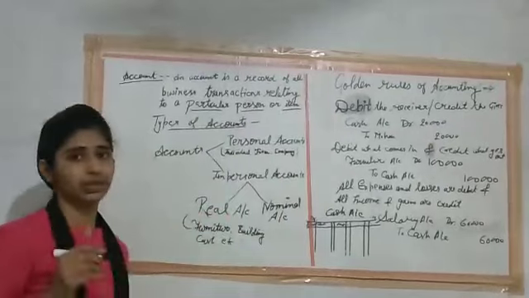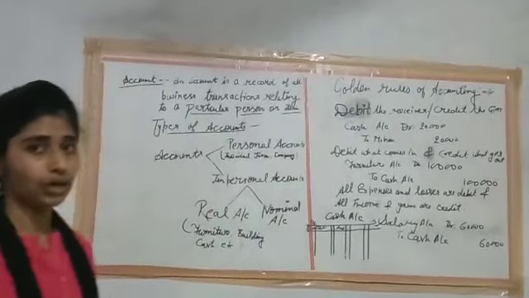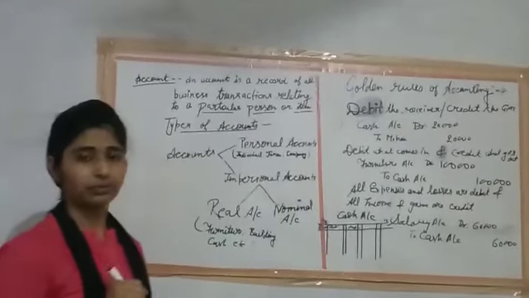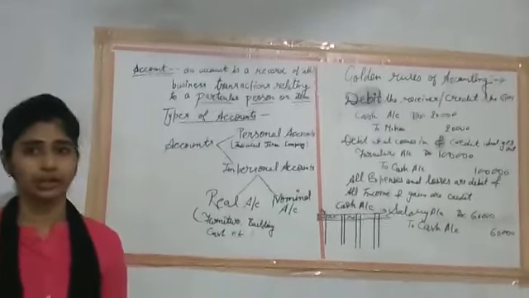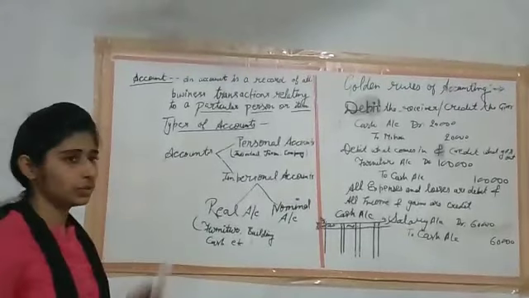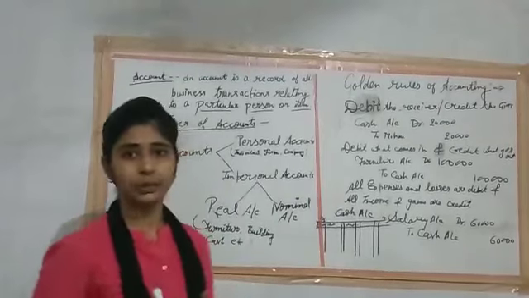These accounts are recorded on the particular person's or item's entry. This means if the transactions are related to cash, then all entries of cash are recorded in the cash account. But if the transaction is related to purchases, then it must be recorded in the purchase account. All the entries related to a particular item are recorded in a particular account.